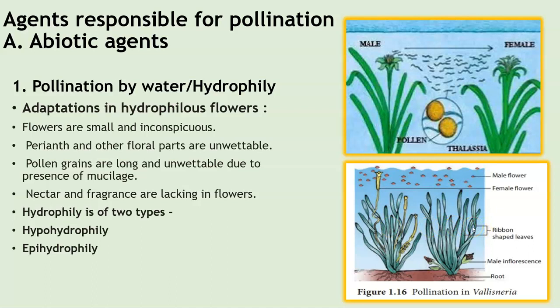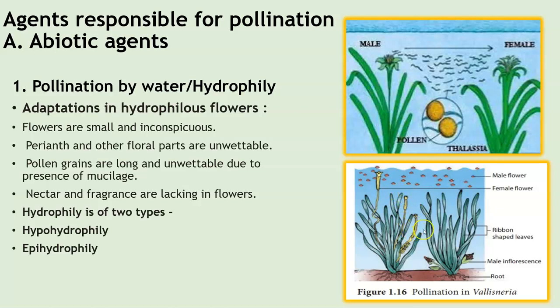Then the freshwater aquatic plant it is, in which the female flower reaches the water surface temporarily to ensure pollination, and the male flower floats on the surface of water. So have a look at this image here. You can see the male inflorescence is present here. Once the male flower attains its maturity, it releases the flower, and it comes on the surface of the water.